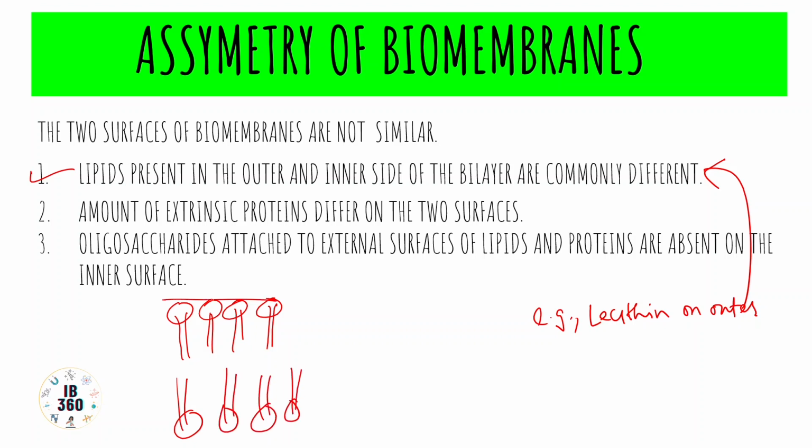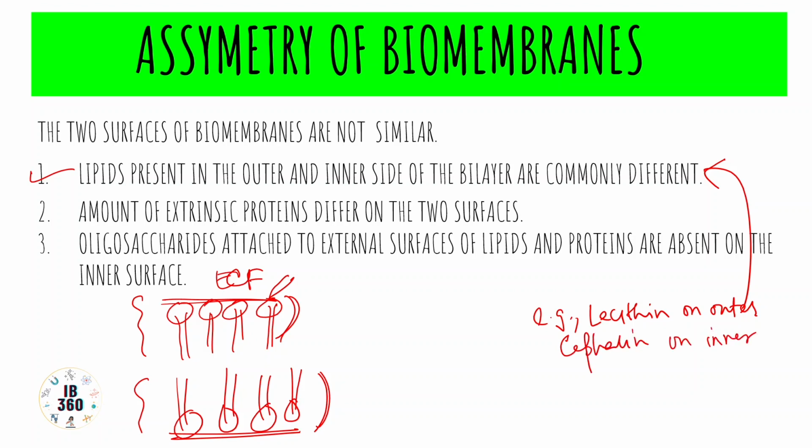So this is facing the ECF, and this one is facing the cytosol. So this one is the outer surface and this one is the inner surface. So on the outer surface, the lipids which are attached are lecithin, and on the inner surface, cephalin. And this kind of pattern is seen in RBCs. So this is a very famous example for asymmetry in biomembranes.